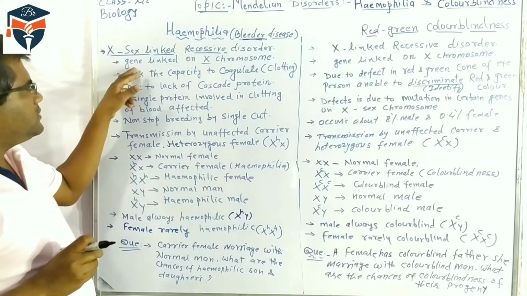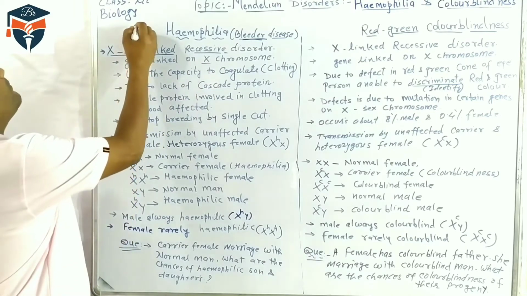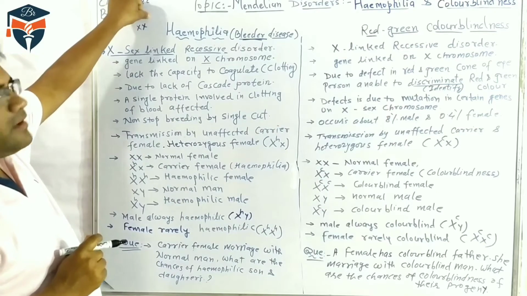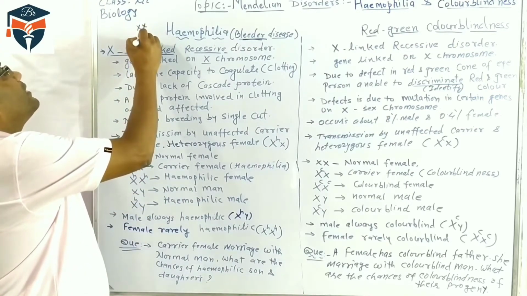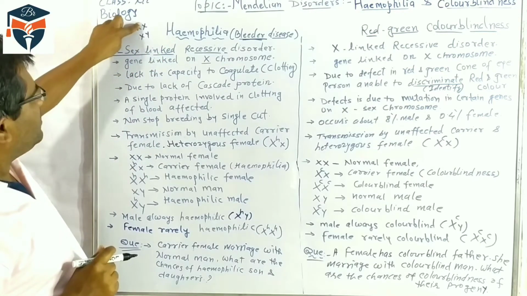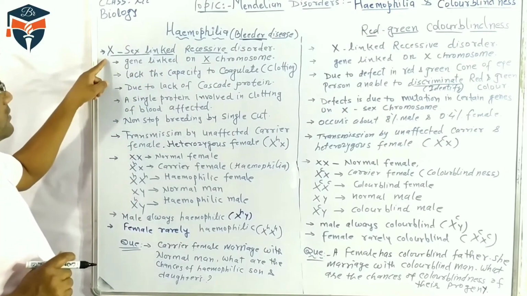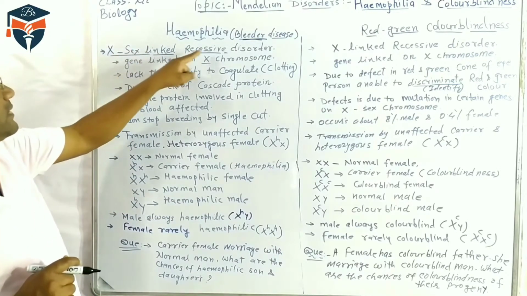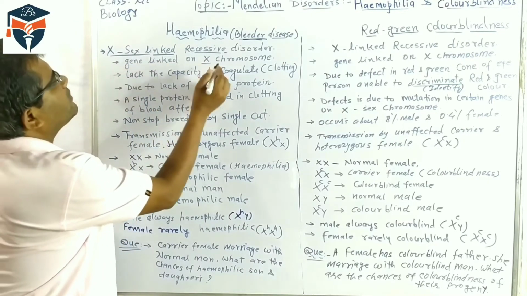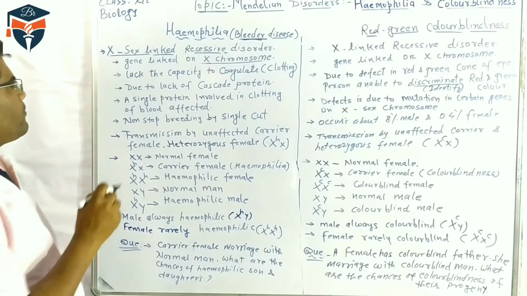Second, as I told you, the gene of hemophilia is linked on the X chromosome. In a female, two X chromosomes are there, so it may be on one or the other X chromosome. But in a male there is only one X chromosome, so the gene will be linked with that only X chromosome. Hemophilia is an X-sex-linked recessive disorder, located on the X chromosome.